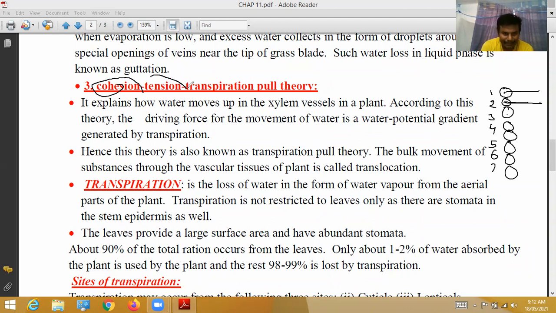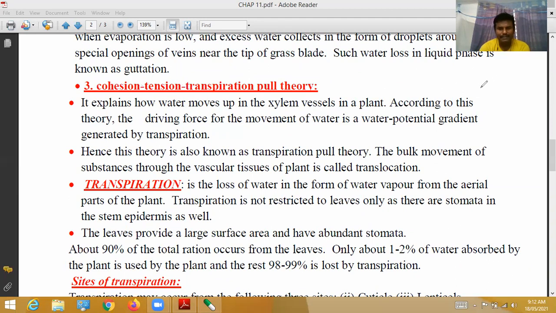Next, tension. Cohesion, tension, transpiration pull theory. Tension means what? Due to mutual attraction, a kind of water pressure, a tension, is created. Due to that, water is evaporated. Transpiration pull theory. Here we have to see one example, which they won't give in the textbook.